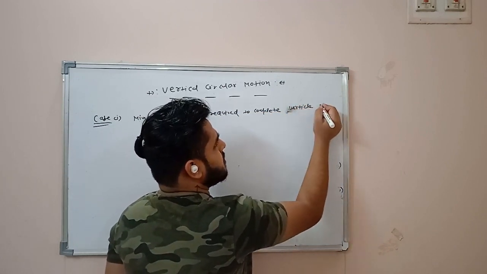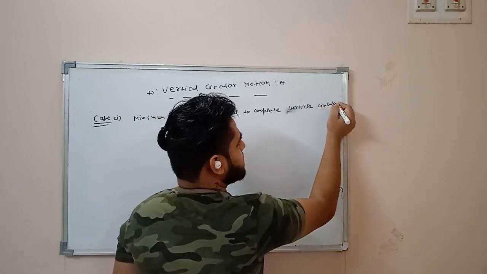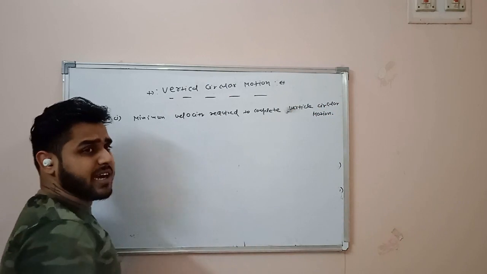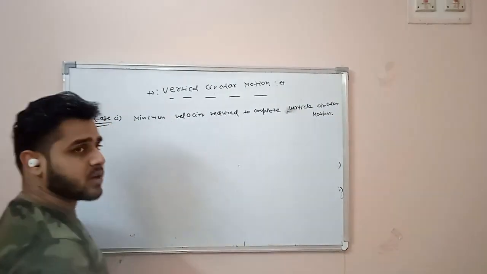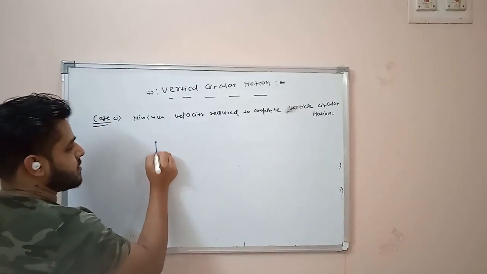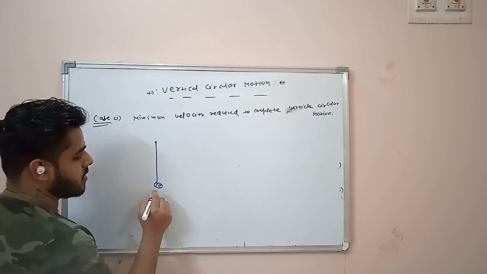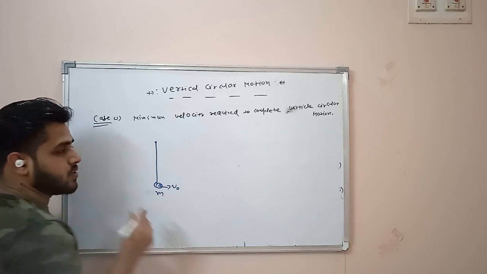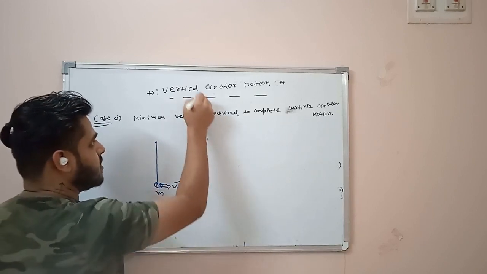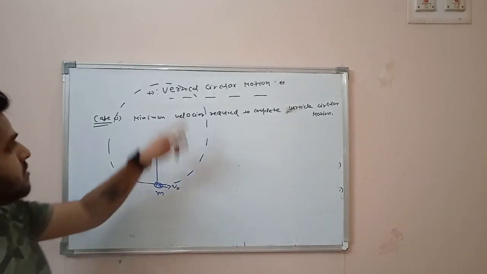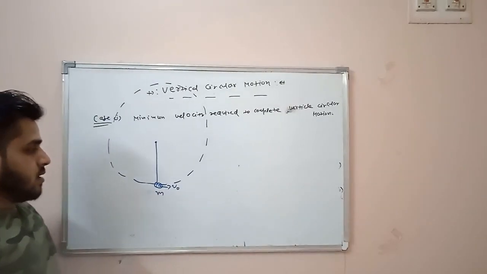I need to find the minimum velocity V naught at the bottommost point. This is the hinge point, and here is the bob of mass m. I am asking for the minimum V naught so that this bob will complete the circular motion like this.